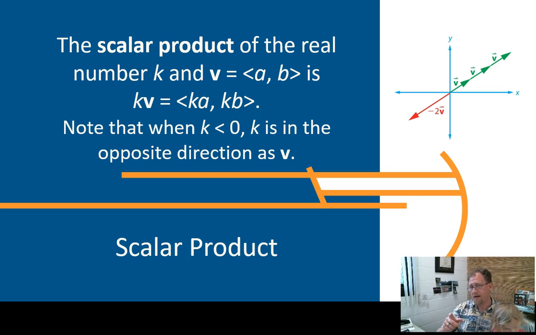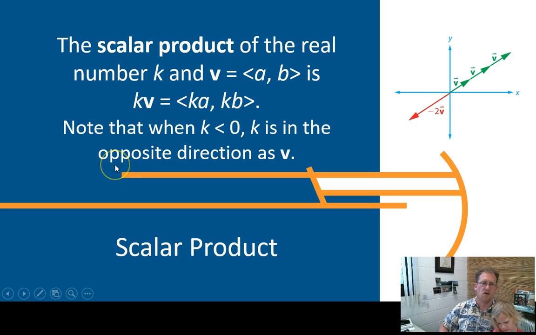You can multiply vectors times a scalar, and then all you have to do is take the scalar value and multiply it by a and by b. And so it's not very hard at all. It looks a lot like the distributive property of equality. So the scalar product of the real number k and the vector v, which has a and b, is k times v equals k times a and k times b.